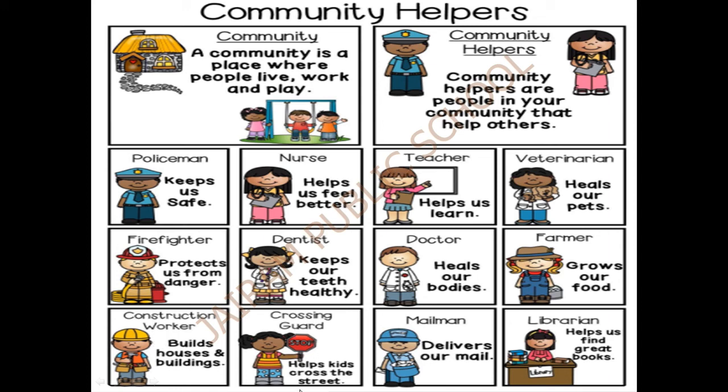Next, crossing guard. Helps kids to cross the road. They will be helping the kids to cross the road. Next, mailman. He delivers our mail. He will be coming and delivering our mail like a postman. Librarian. Helps us to find great books. In the library, we have to find many books, no? So, he is the person who will help us to find the books. Good. They are the community and community helpers, okay?